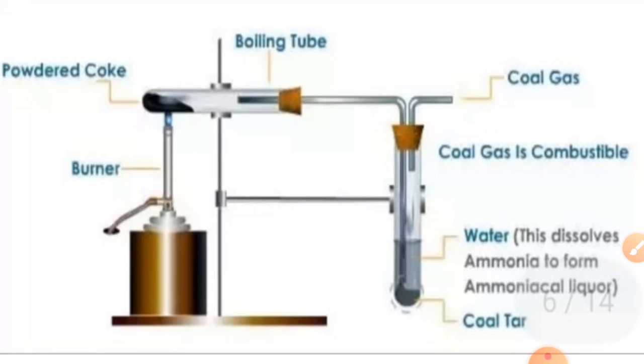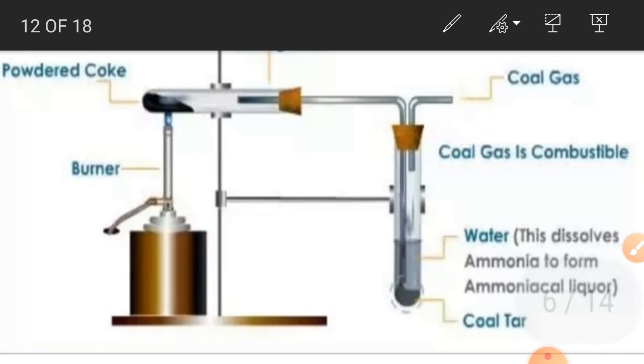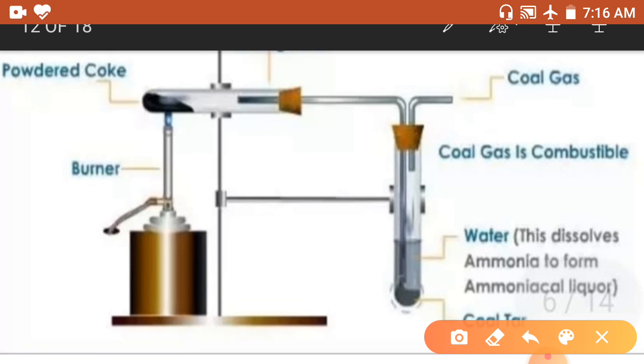Destructive distillation means the breaking up of coal by heating it to 1000 to 1400 degrees centigrade in the absence of O2. O2 means oxygen. In the absence of O2, the products obtained from destructive distillation are coke,